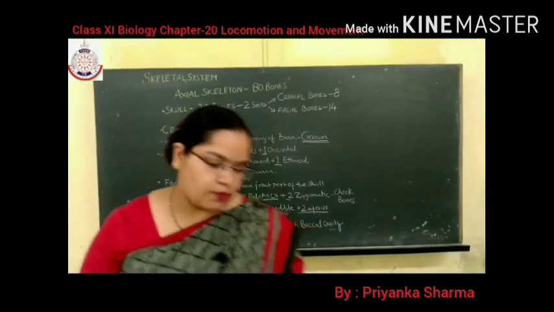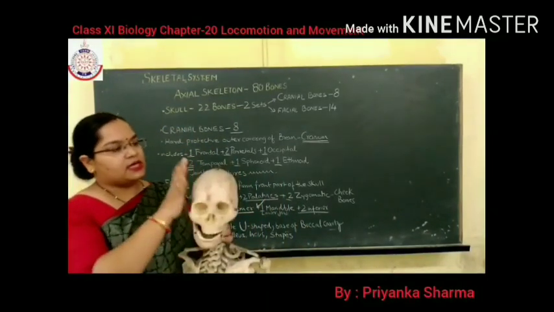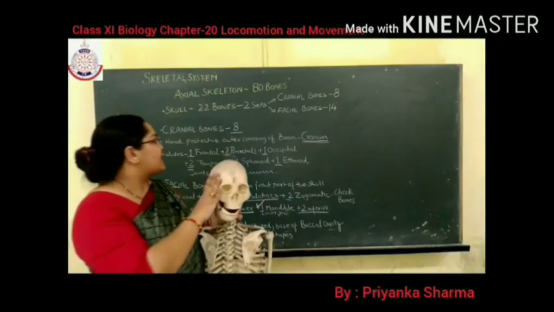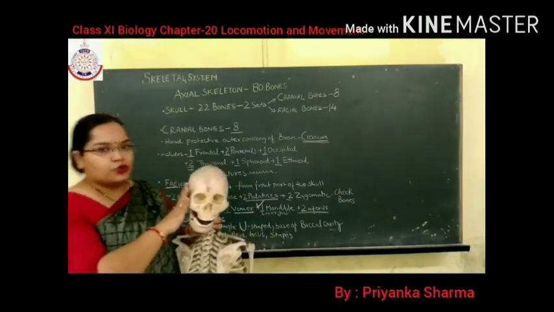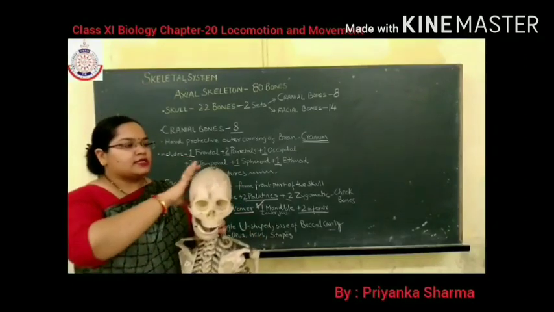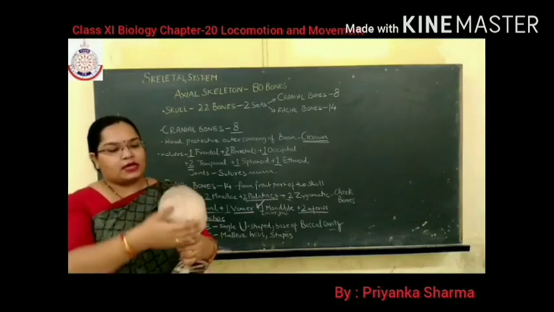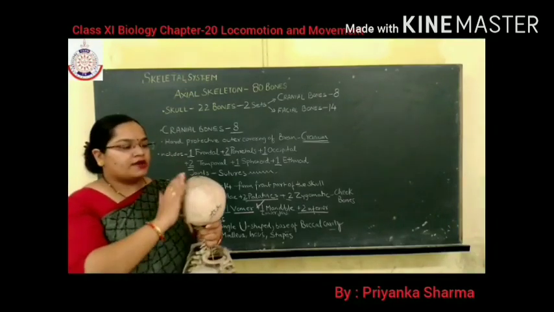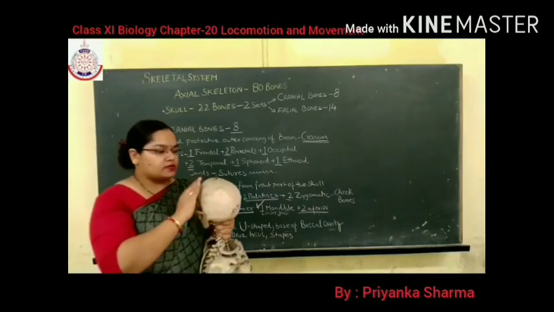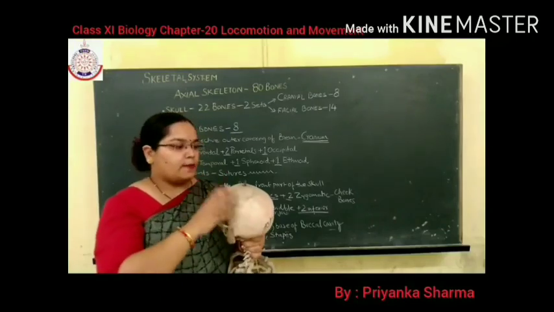Let me show you the bones of the skull. So this is the skull. How many bones are present in the skull? 22 bones. First of all, cranial bones. This round part of the skull forms the cranium. This is also known as the brain box, because when a person is alive, it covers the brain.